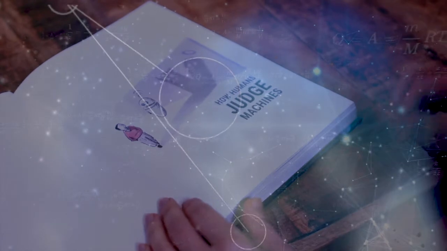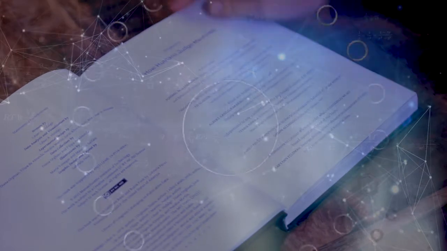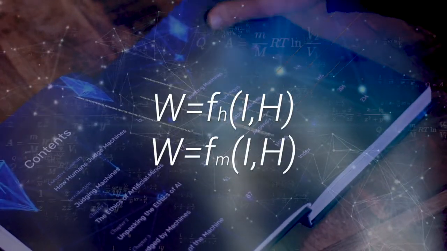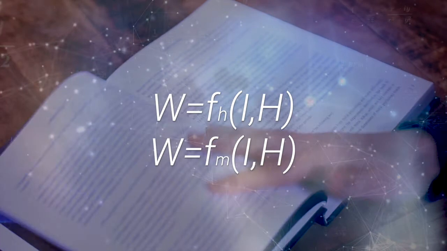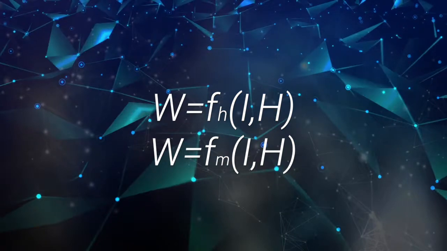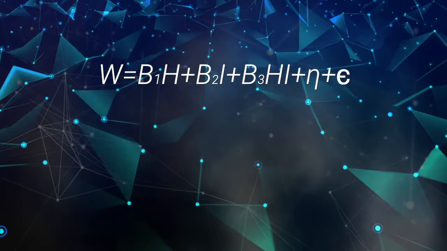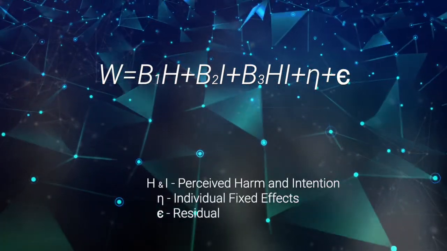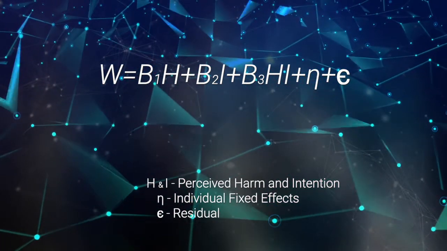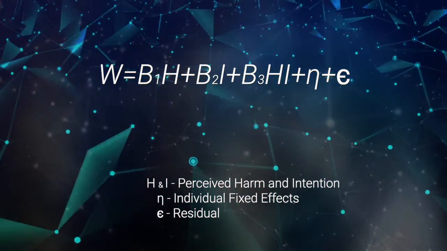We use individual-level data, including more than 27,000 individual responses. Our goal is to estimate the following two functions to predict the wrongness of the actions performed by humans and machines. A function that equates the wrongness of an action for a human as a function of intention and harm, and the same function for a machine. Using a Taylor expansion of the previous two equations, we get the following model for the wrongness of a scenario W as a function of H, harm, and I, the level of intention. We also have fixed effects and, of course, a residual.